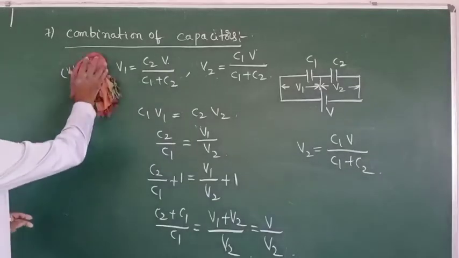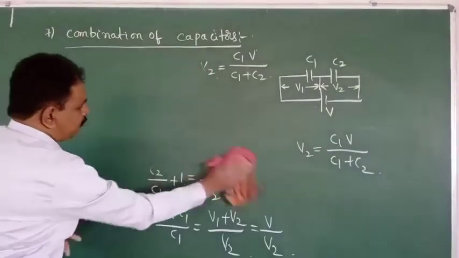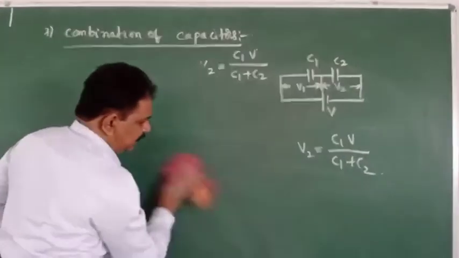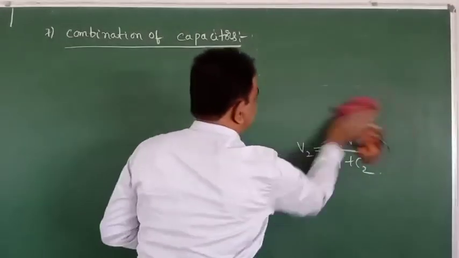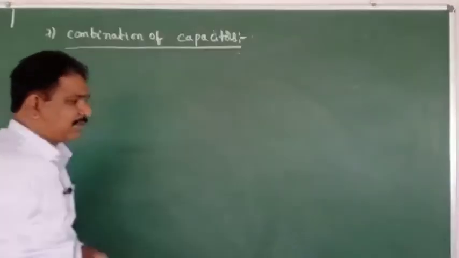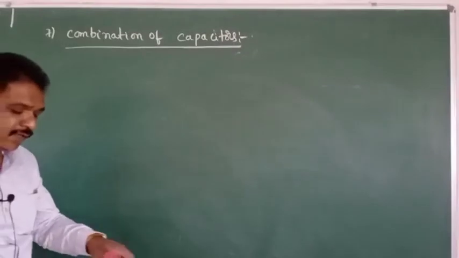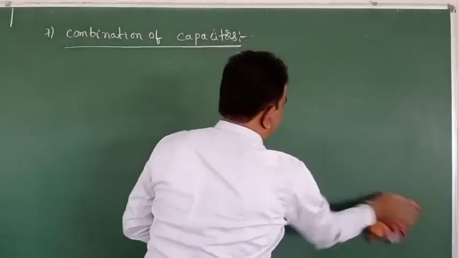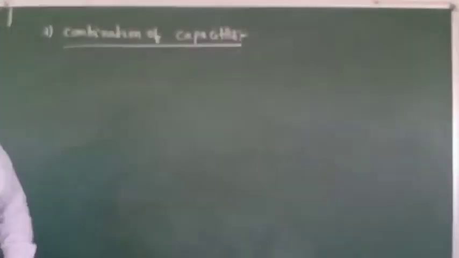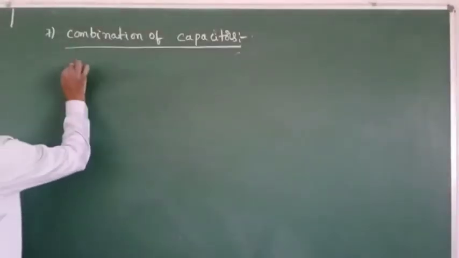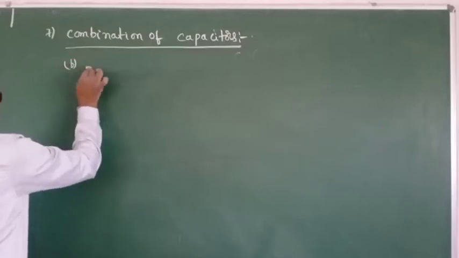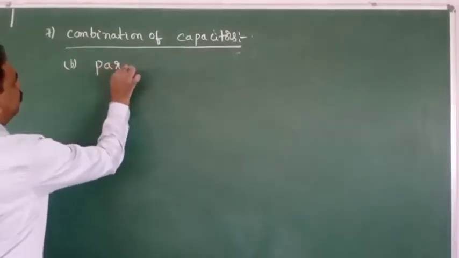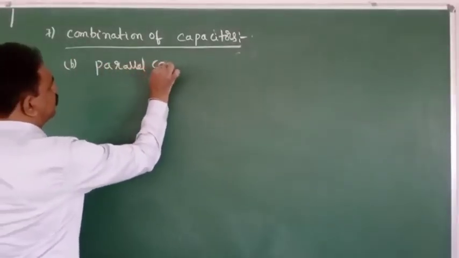This is about the series combination of the capacitors. Next, parallel combination of the capacitors we will do. What is that? See, next B, parallel combination.